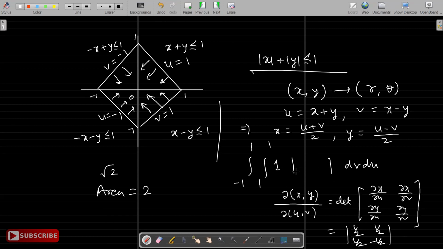And here we take the mod of the Jacobian. So it's minus 1 by 4 minus 1 by 4, so it's minus half. But I take the mod of that, so it is plus half. So it is half times the integral minus 1 to 1, minus 1 to 1. So that is 2 into 2. Therefore, the answer will be 2.